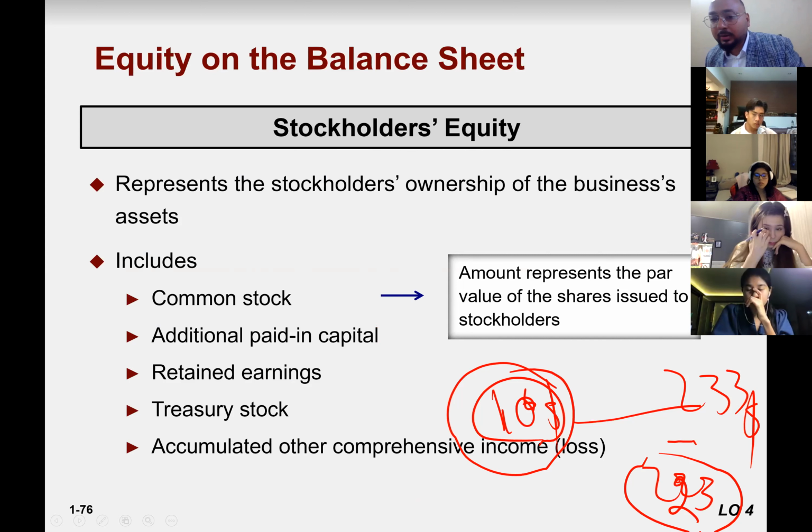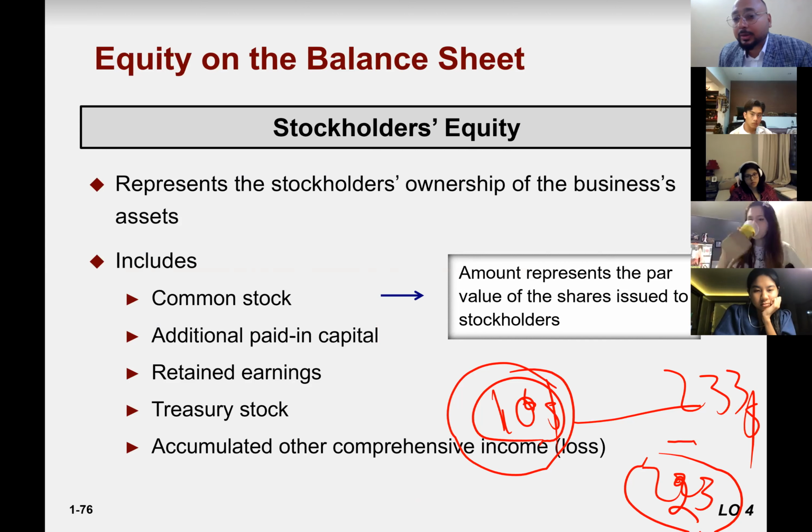The original value of one stock is $10, but it is trading in the market at $233. It means on top of that, you are above by $223. So that is the additional paid-in capital. Retained earnings, I already told you, I'm not going to explain here.